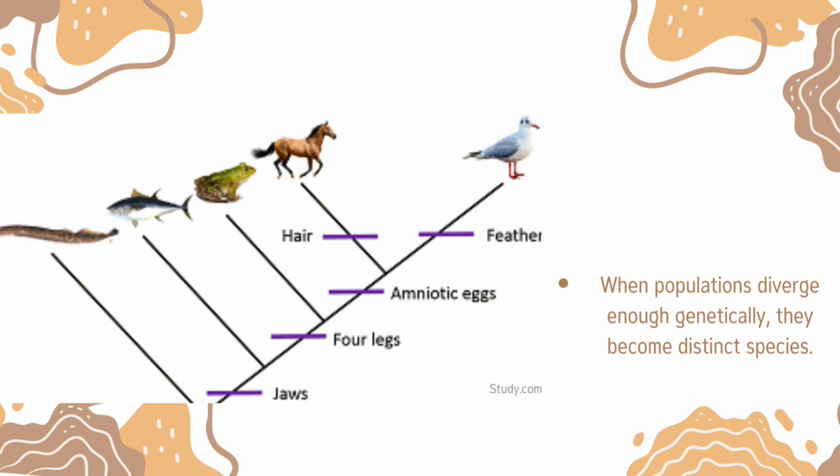Speciation happens when populations of the same species become isolated and evolve separately. Over generations, genetic differences accumulate, creating new species. This explains why different species exist in different environments. This process explains how biodiversity increases over time.